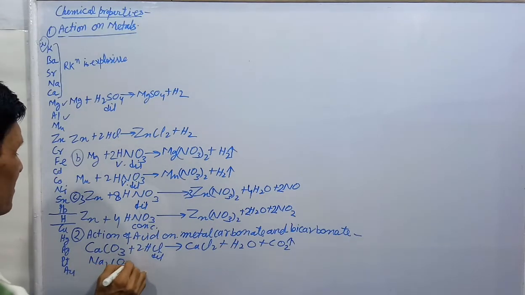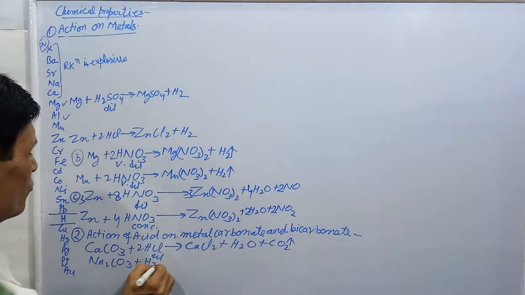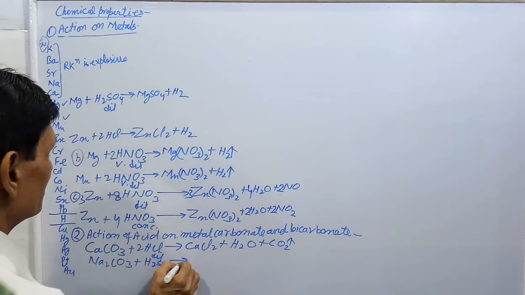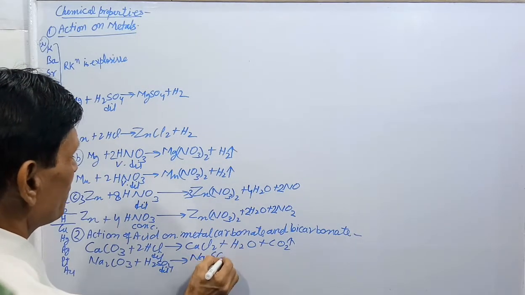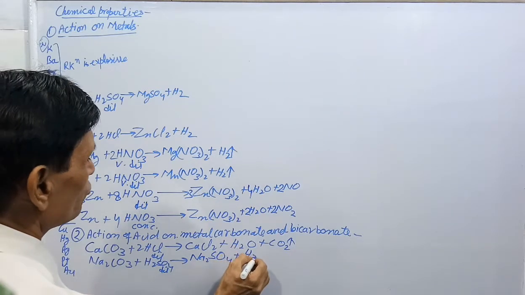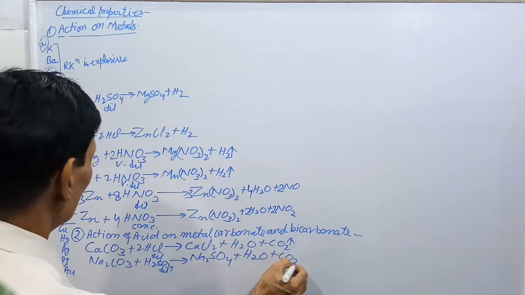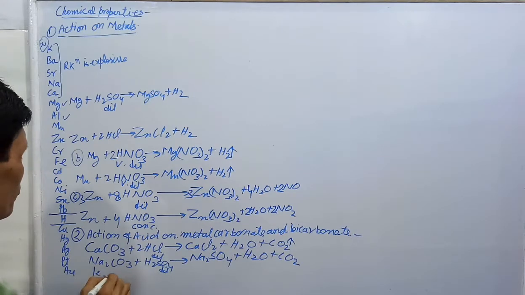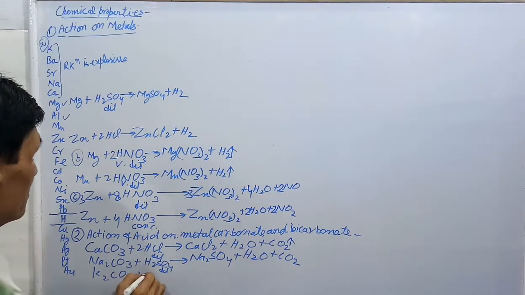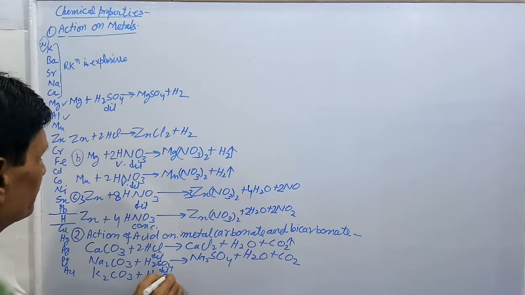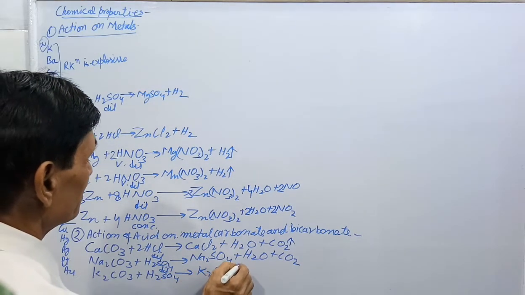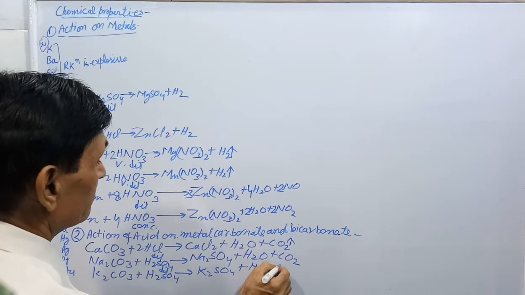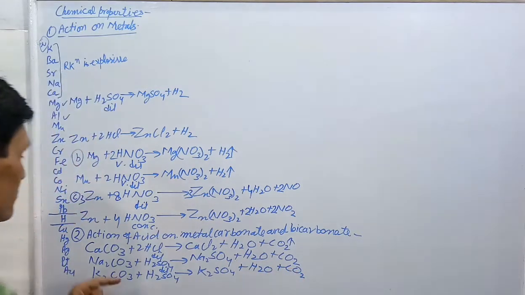Na2CO3 plus H2SO4 dilute gives Na2SO4 plus H2O plus CO2. Like that, K2CO3 plus H2SO4 gives K2SO4 plus H2O plus CO2.